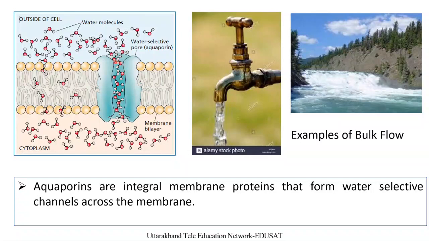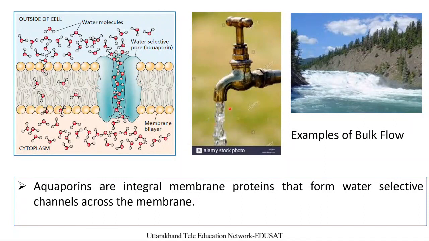This large mass of water molecules passing through the aquaporin is known as bulk flow. This term is important, bulk flow. Bulk means in a greater number, in a larger number. Whenever molecules pass in a large quantity from one point to another point, this is known as bulk flow.